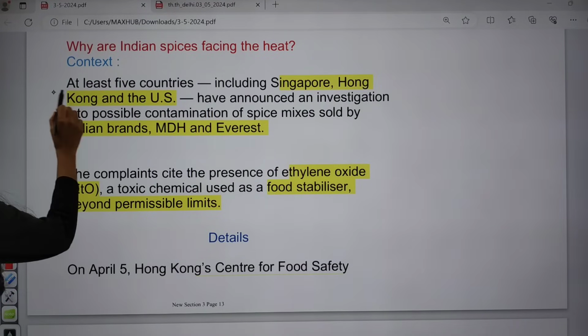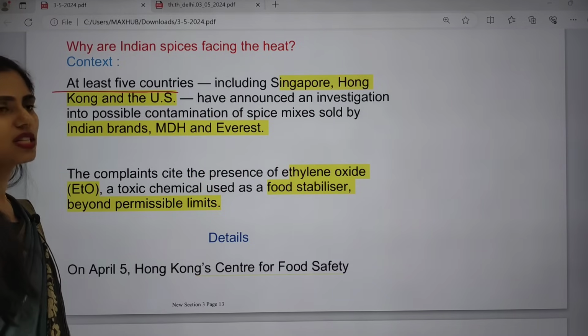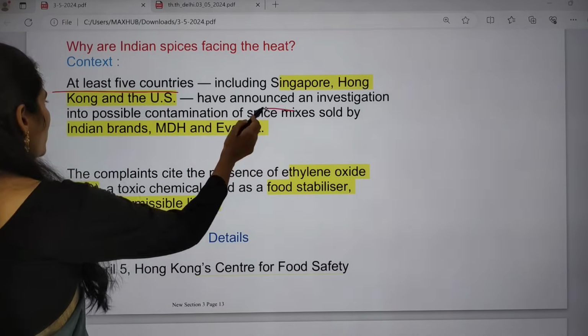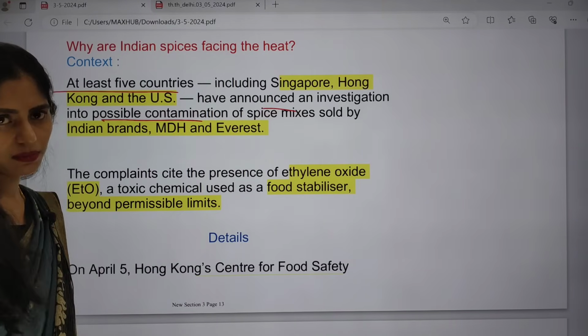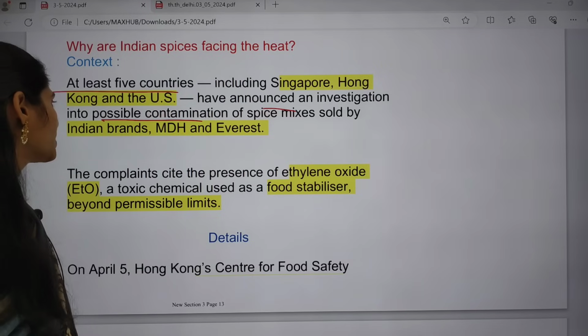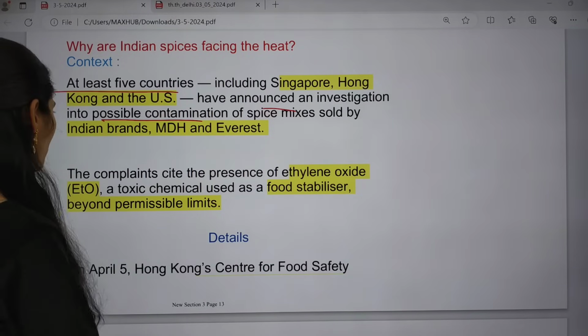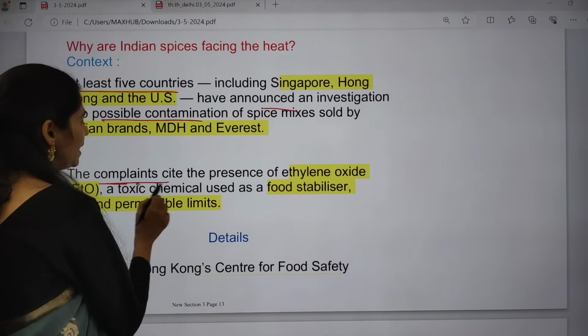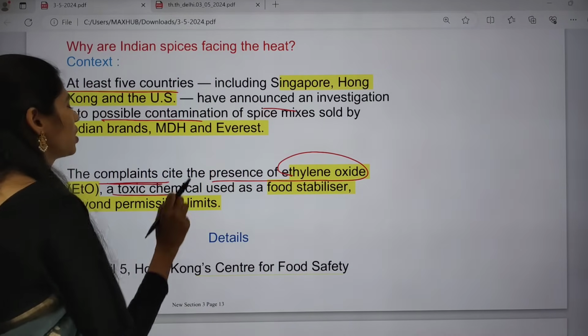Here at least 5 countries including Singapore, Hong Kong and US have announced an investigation into possible contamination of spice mixes. These are sold by certain brands, that is MDH brand and Everest brand, and the complaints say that there is a presence of ethylene oxide. It is a toxic chemical.